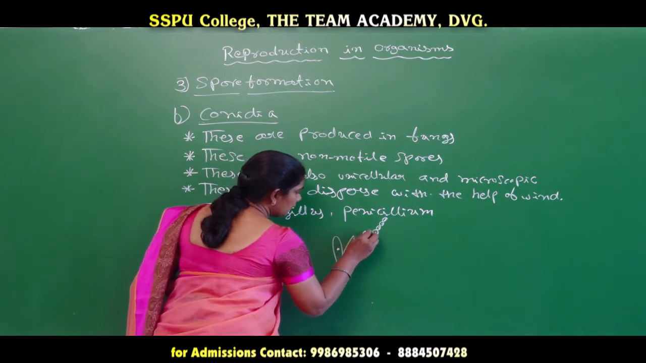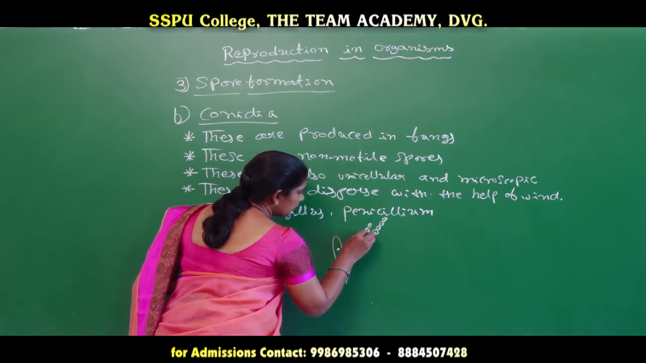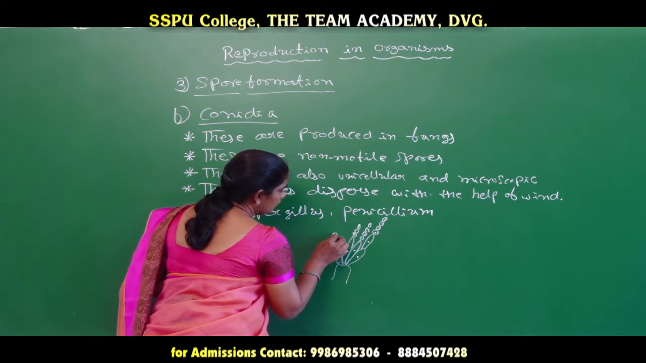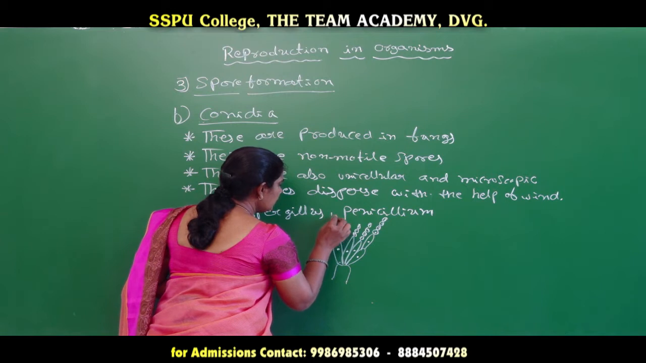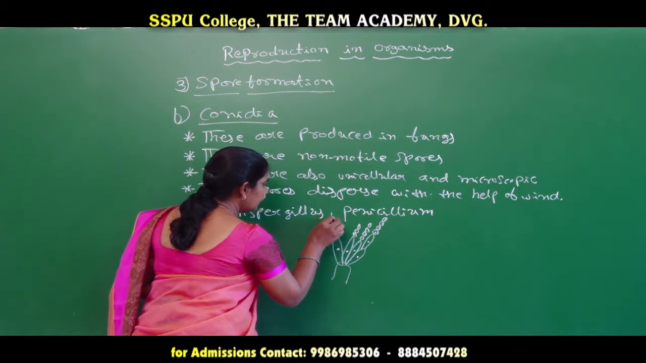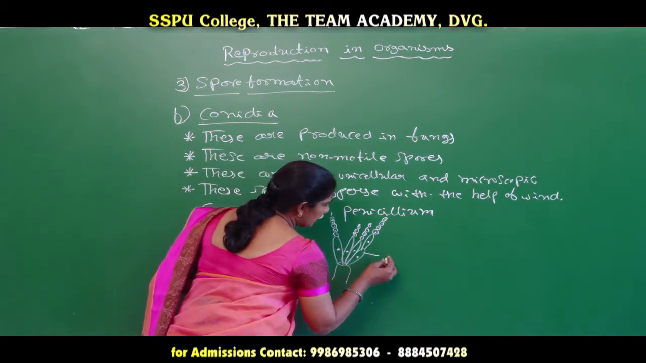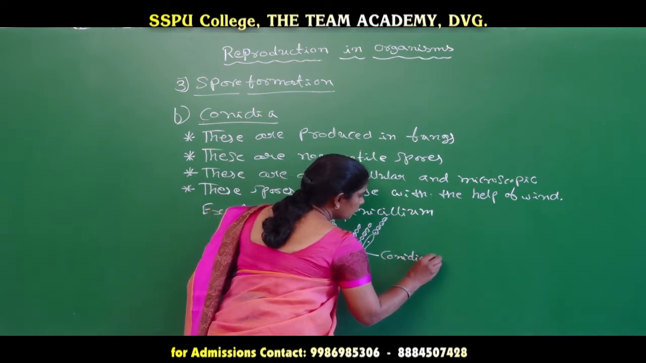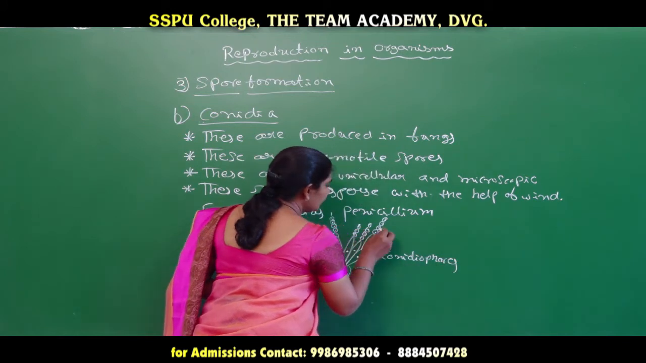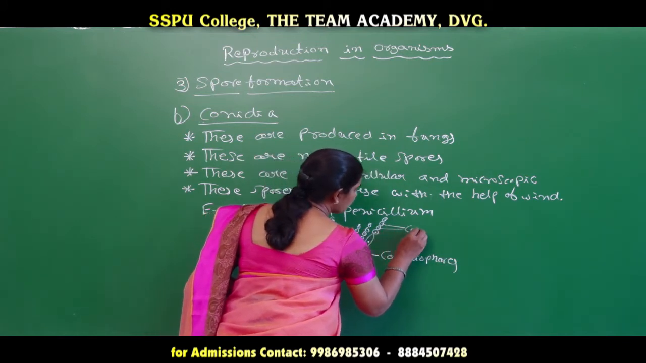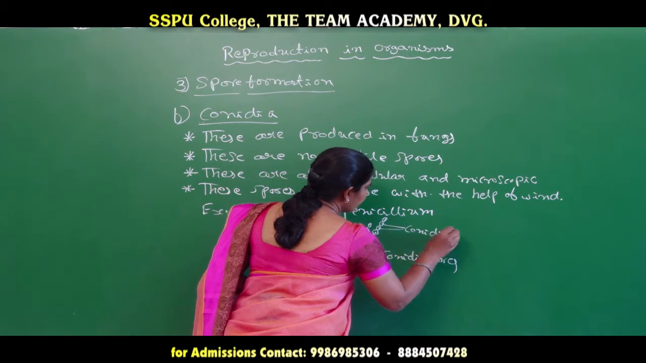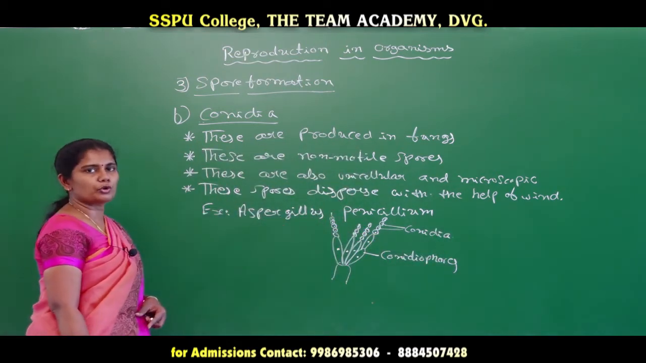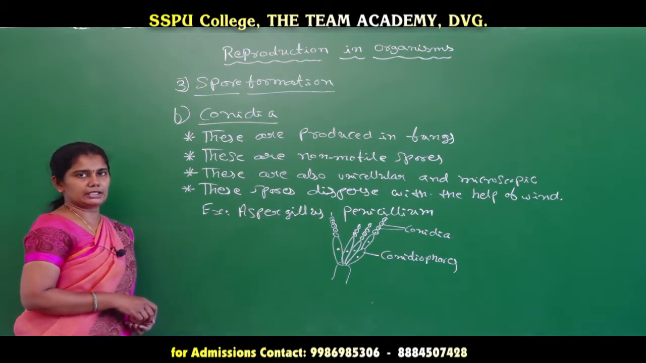So here this one is the structure of a Penicillium, in which you can see the formation of conidia over the conidiophores. These are the conidiophores, over which we can see the formation of conidia. So these are the conidia, that means non-motile spores, which are produced by the Penicillium.